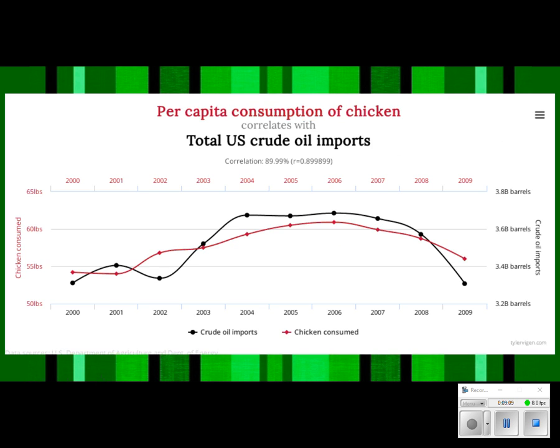You ready? The per capita consumption of chicken and total U.S. crude oil imports. So how much chicken we eat as a country and how much oil we bring in, they're correlated. Look, 0.8999. That's pretty good, right? Pretty strong. But guess what? They have nothing to do with each other. How much chicken we eat and how much oil we import, one doesn't cause the other to happen.